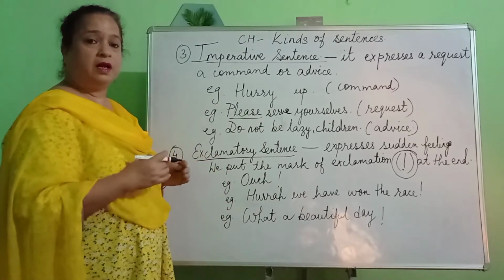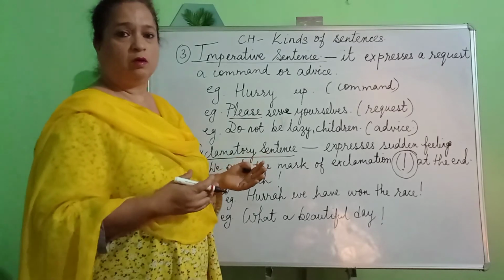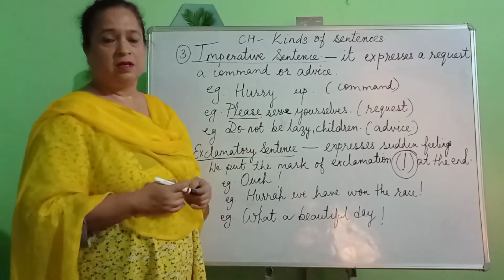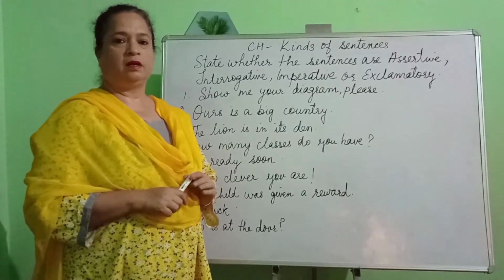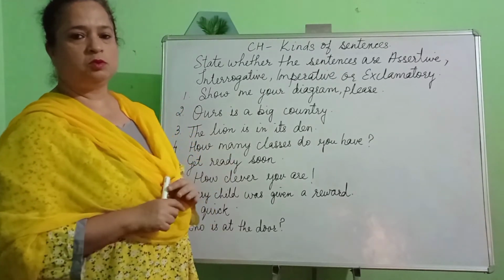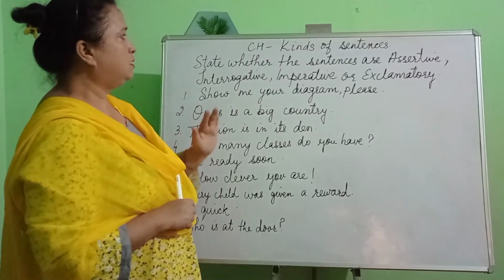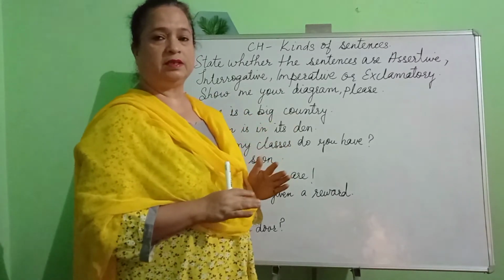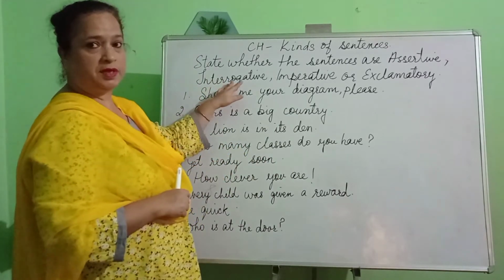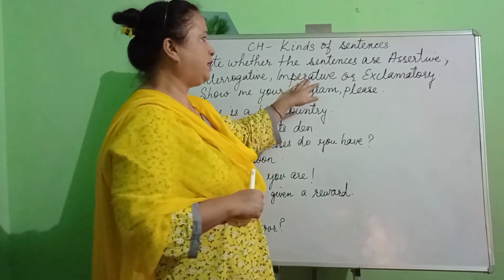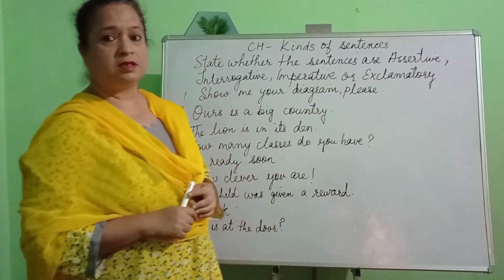Now children, let us do some sentences to show you how we can find out the different kinds of sentences that we have already learned. Now children, what do we need to do in these sentences that I have given you? We have to state whether they are assertive or declarative sentences, interrogative sentences, imperative sentences, or exclamatory sentences.